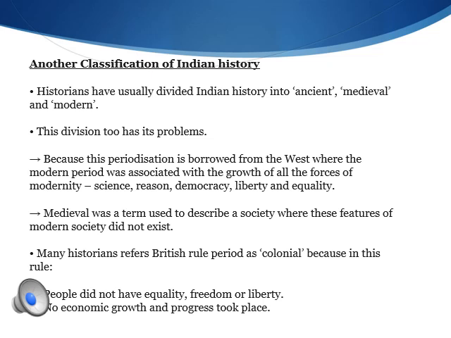When we talk about the Britishers, how do we know them? We always say that they were a highly civilized group of people and they were superior to Indians. But they never gave us freedom and equality. Many historians refer to the British rule period as colonial because in this rule people did not have any equality, freedom or liberty. There was no economic growth and progress. But still they say that the modern period was the period where the Indians enjoyed equality, freedom and liberty, which was a period of colonial rule, according to the Britishers.